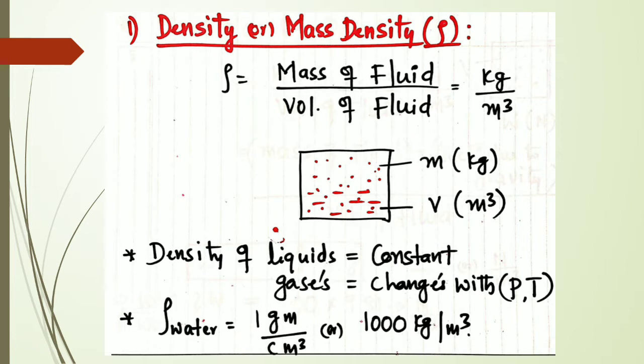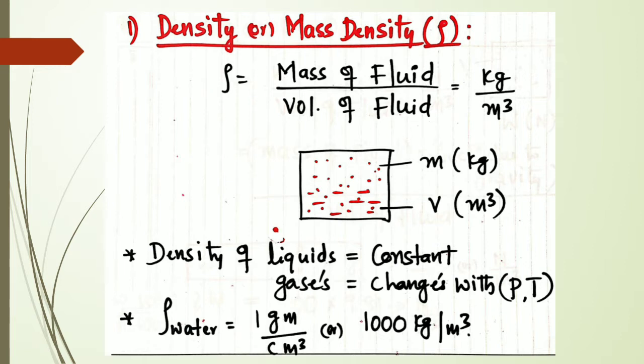Fine. So here you have to note down that the density of liquids or fluids is always constant. Okay, because the variation of the density of fluids with respect to pressure and temperature is very small or it can be neglected. I'll repeat, why density of the liquids is always constant.